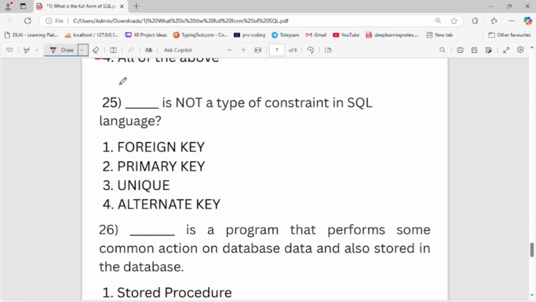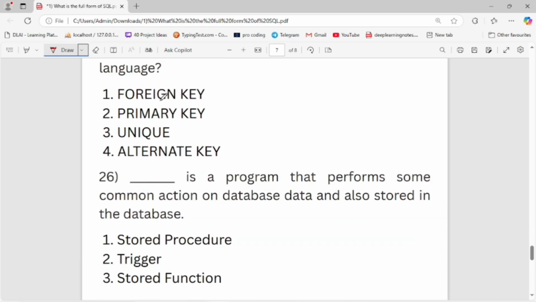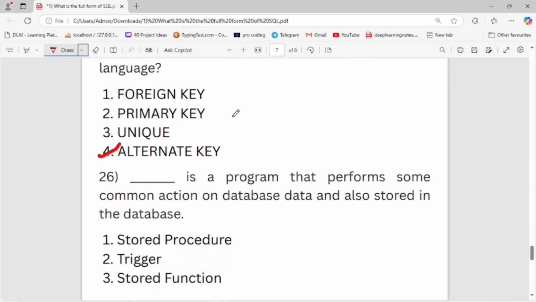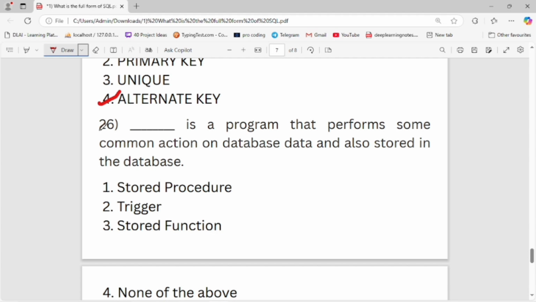Dash is not a type of key concept in the SQL language. First is foreign key, second is primary key, third is unique key, fourth is alternate key. Fourth is the right option. Alternate key is not a type of concept in the SQL language. Now let's move to the next question.